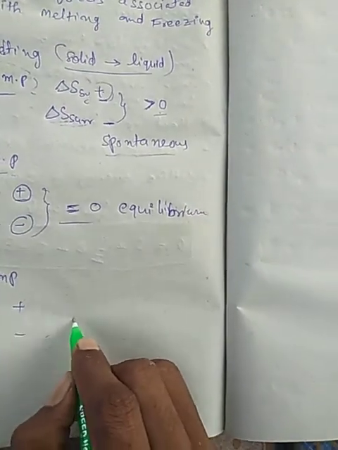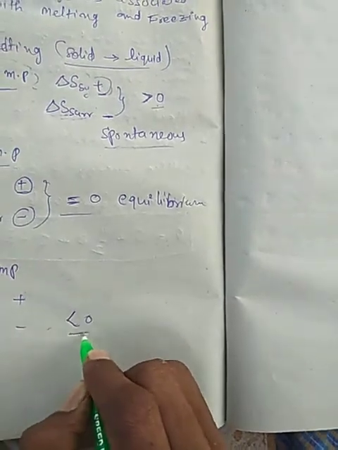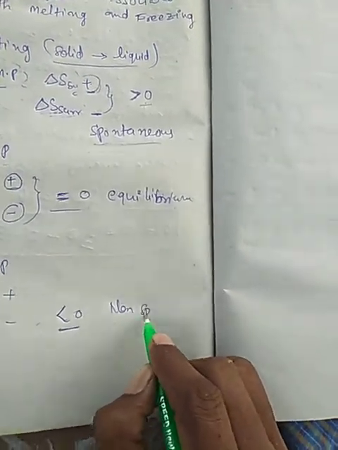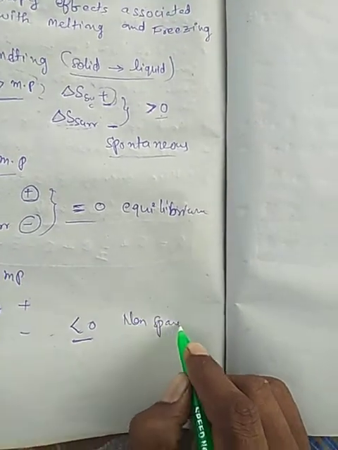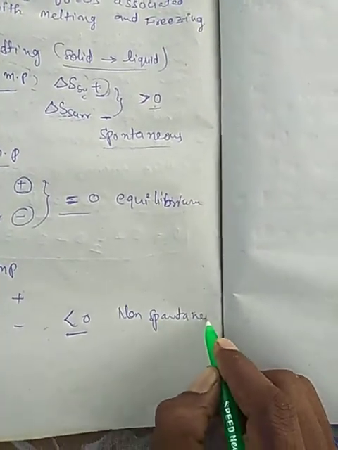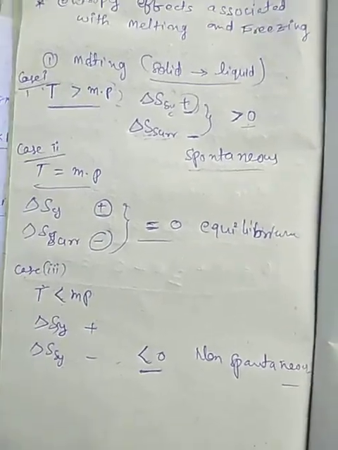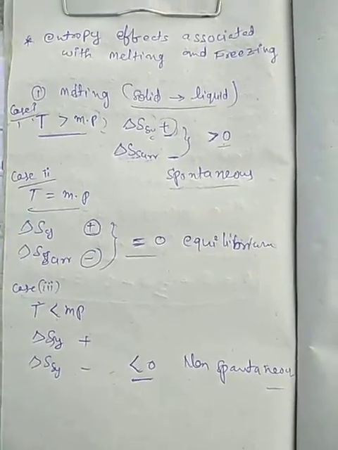The total change is less than 0. It is a non-spontaneous process. It's very important.